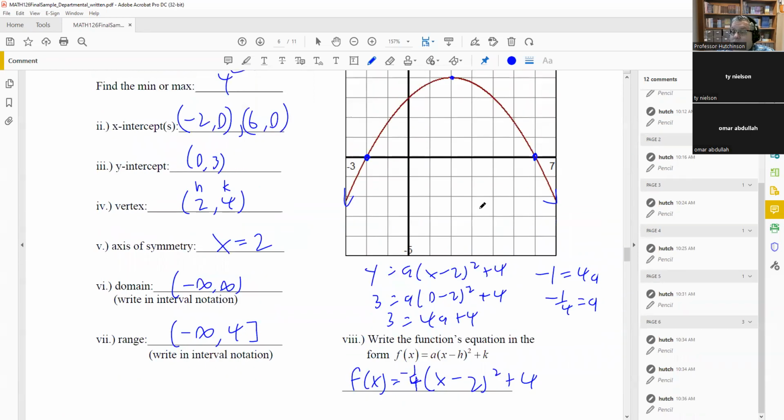So that is a type of question that they'll ask you on the final exam. They're going to ask you to come up with the equation for a quadratic. And that's how you do it. You just use the vertex and you use another point that's on the graph. So again, we could have used negative 2, 0, 6, 0. It doesn't matter. Any point that's on the graph is what you can use. Okay, anything except for the vertex, of course. So that's what you want to use there.